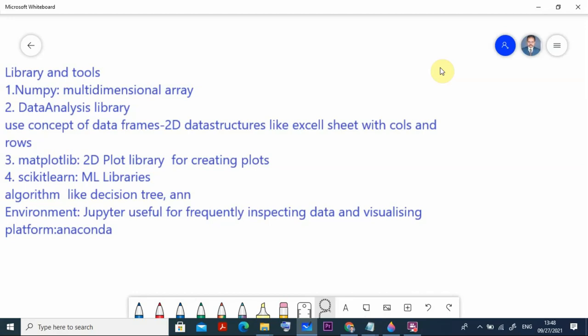We will be using all the things. Then we are using some machine learning algorithm libraries like scikit-learn. Here you get all types of algorithms like decision tree, artificial neural network, and all the things we will be using. Most of the things are available here.